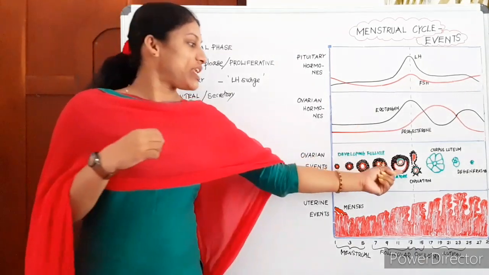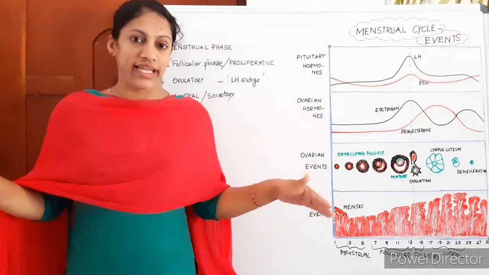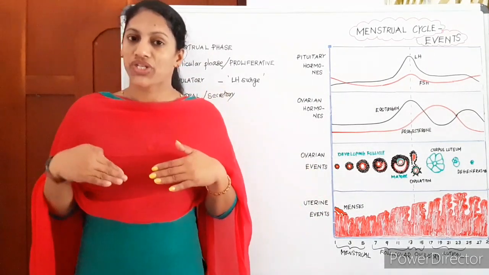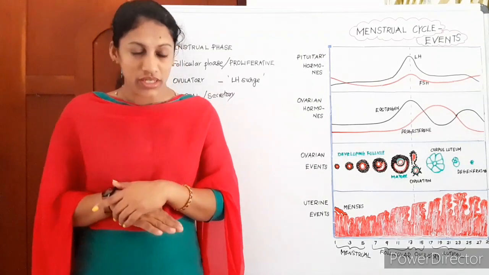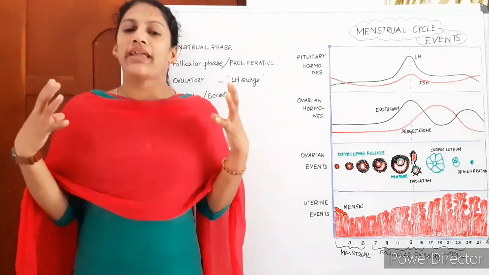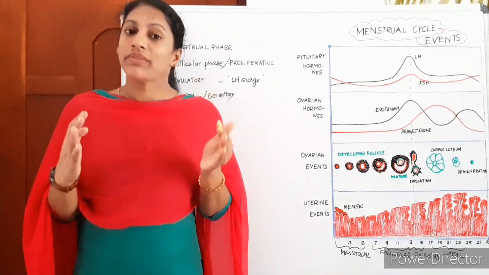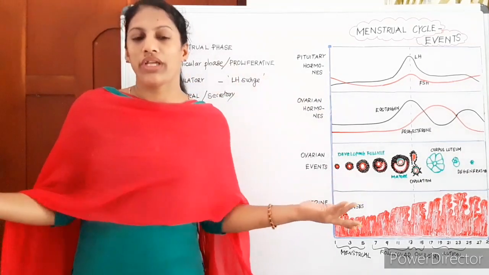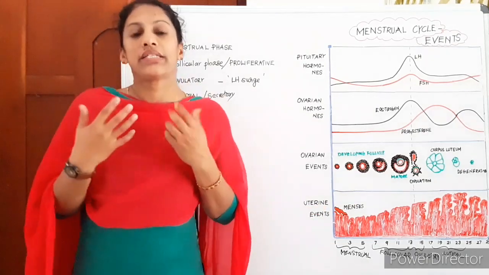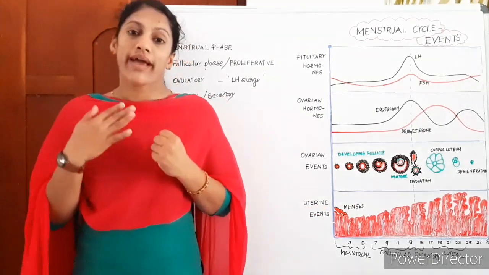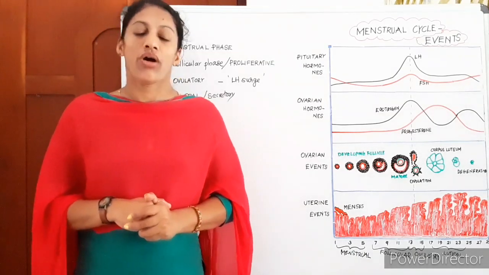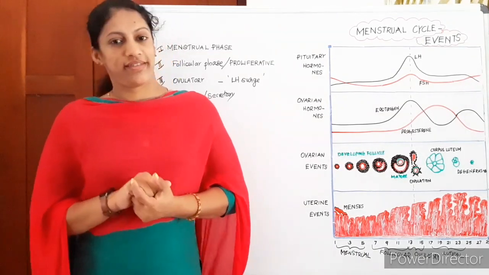That means if the released ovum is not fertilized, if there is no zygote formation and its implantation, its attachment to the uterus, there is no need of this thickened endometrium. The endometrium thickening is to support pregnancy. If there is no pregnancy, no need of that. So every month it is ruptured and released out as bleeding. This is known as menstruation or menses.